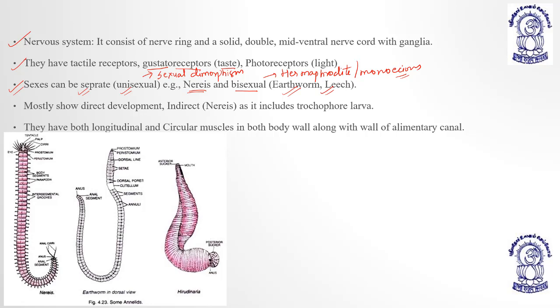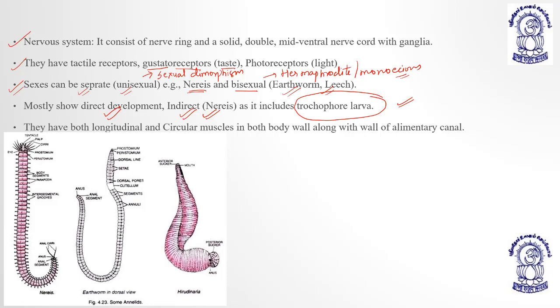Most of them they show direct development. In case of Nereis, they show indirect development, and the larva which is involved is the trochophore larva. This is the larva in case of indirect development, the trochophore larva.